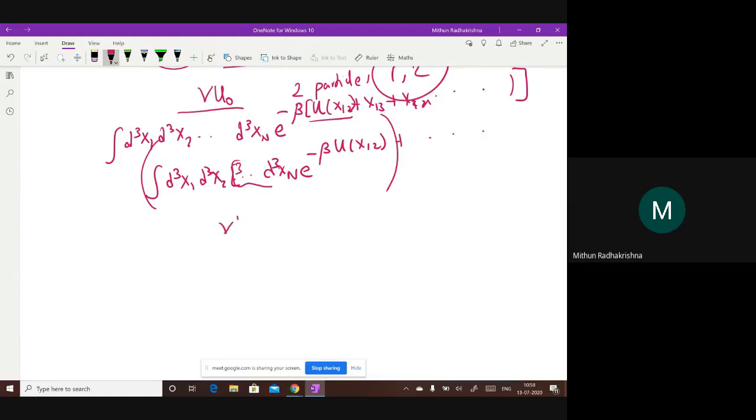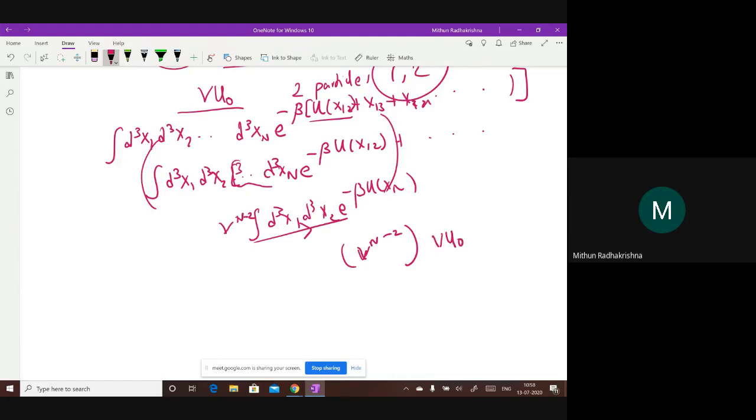So this will become v to the power n minus 2 times the integral d cube x1, d cube x2, e to the power minus beta u x12, because those many integrals are coming out. But this we calculated is nothing but v times u naught.